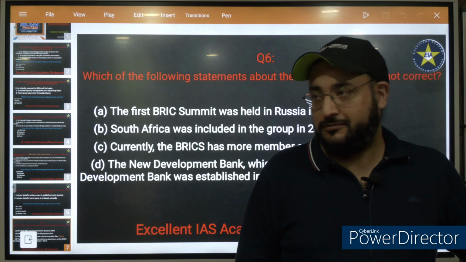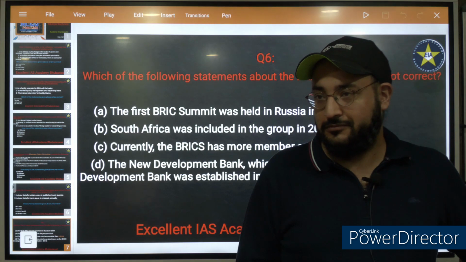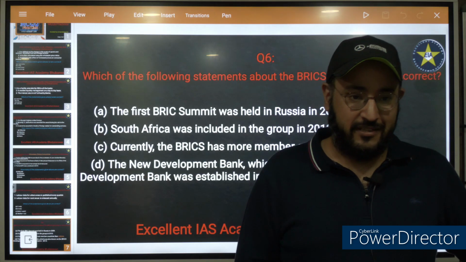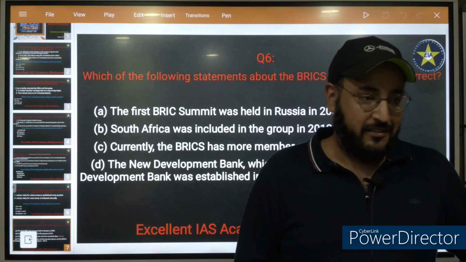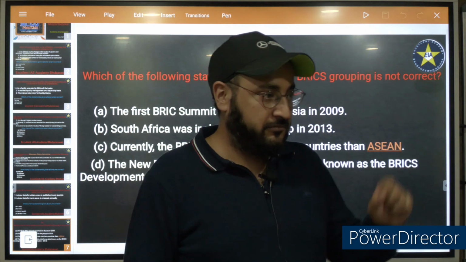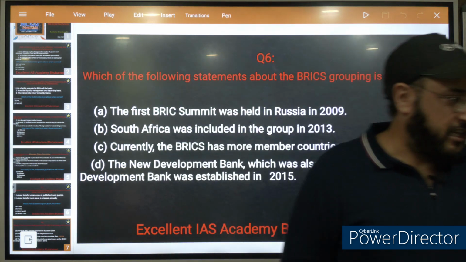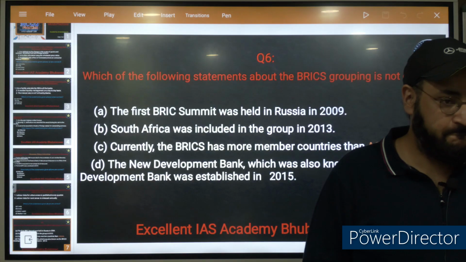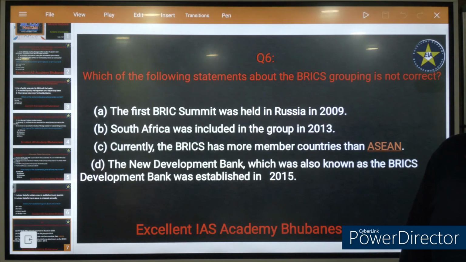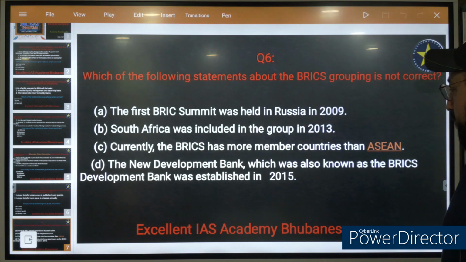BRICS has 10, ASEAN has 10, so they are equal. BRICS plus 5 new members have been added now. The New Development Bank, which was also known as the BRICS Development Bank, was established in 2015. Correct.